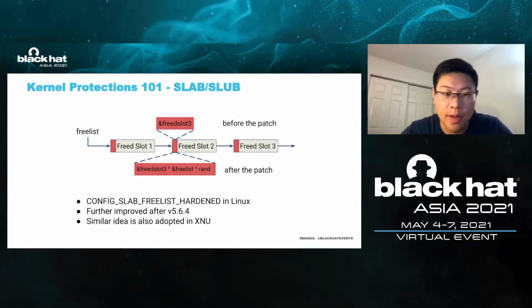can be leaked with the limited write primitive on kernel heap. The leaked 8 bytes can then be used for forging. I call the 8 bytes the heap cookie in the following slides. Due to this weakness, the kernel has further hardened the heap cookie design after version 5.6.4. A similar idea is also adopted in XNU using a different implementation.